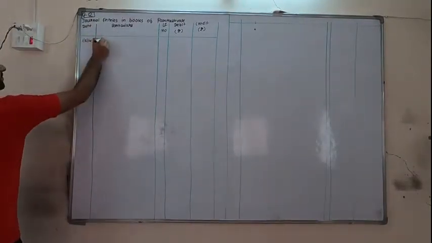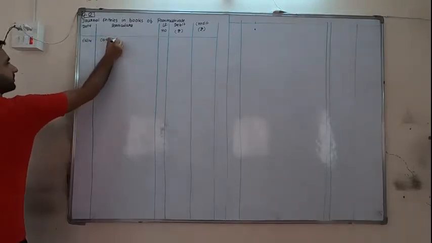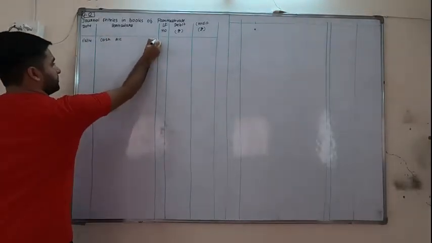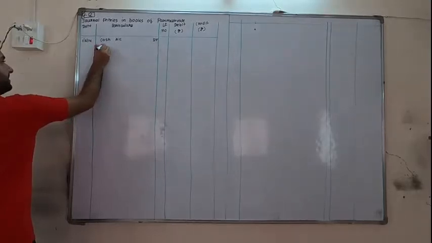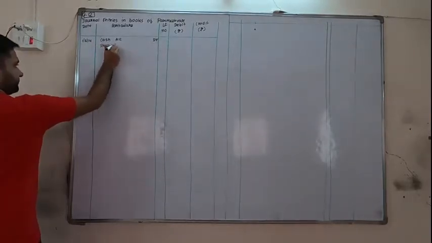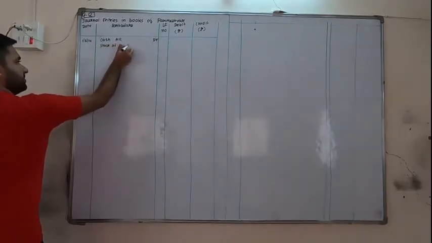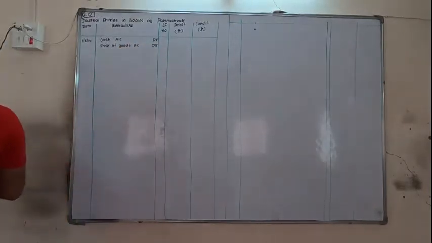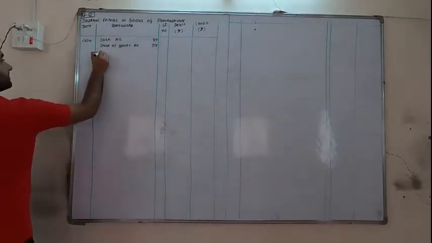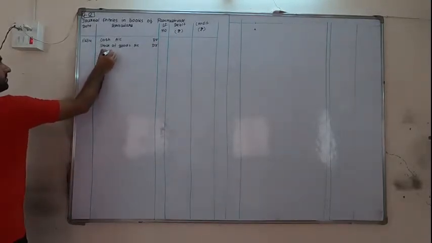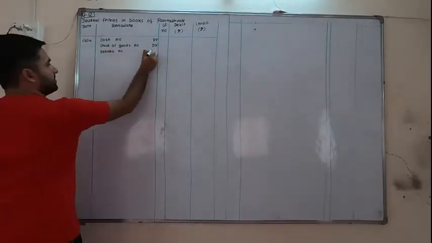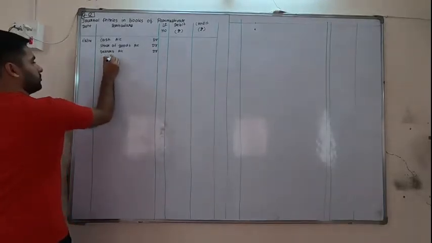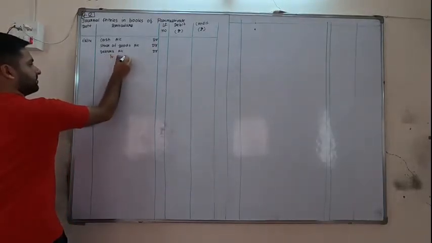So on 1/6/14, cash account debit, then we are bringing stock of goods, so write as it is, stock of goods account debit. Then we are bringing debtors, debtors account debit, to capital account.